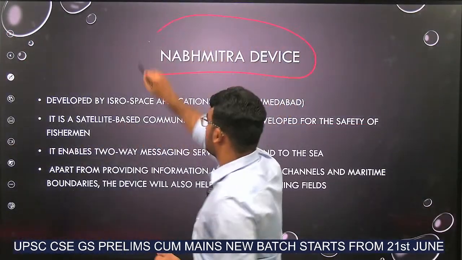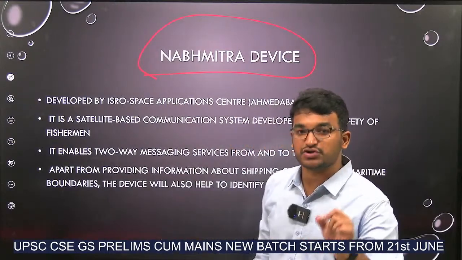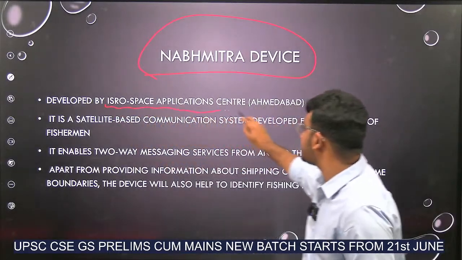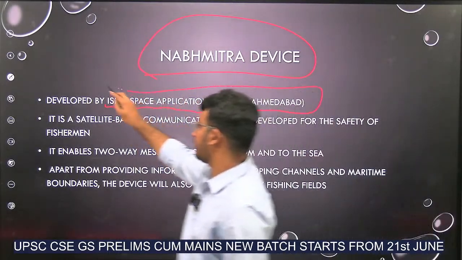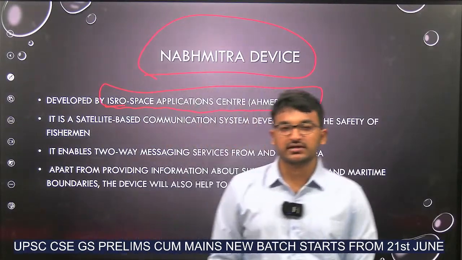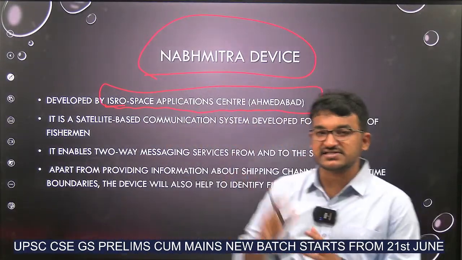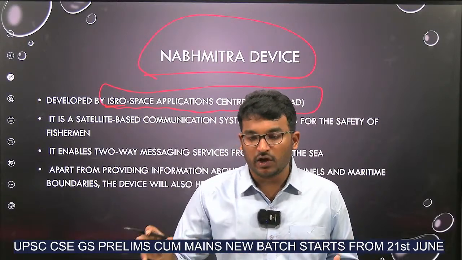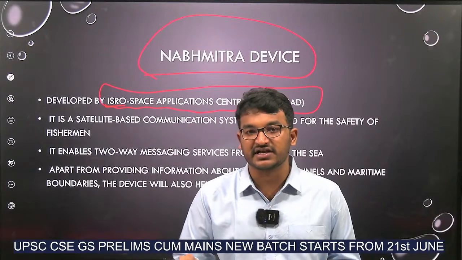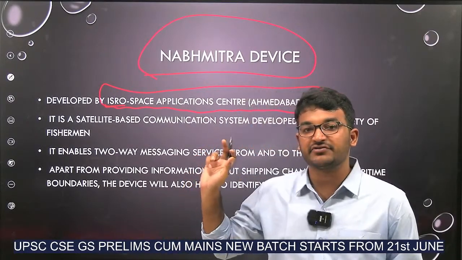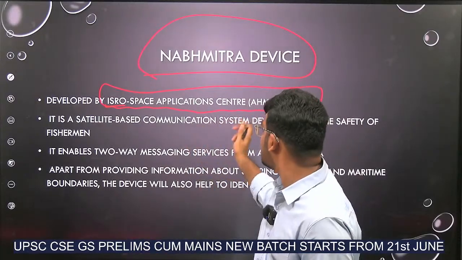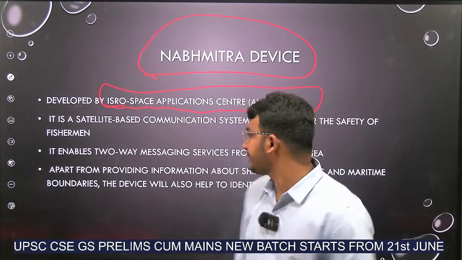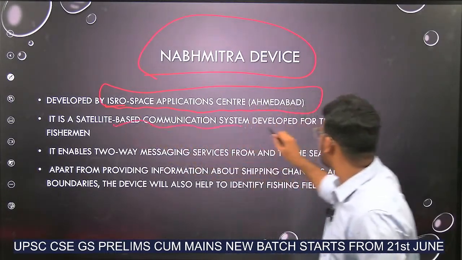NavMitra device. This is developed by one of ISRO's subordinate organizations, the ISRO Space Applications Centre, Ahmedabad. What is this NavMitra? The NavMitra device is a satellite-based communication system to provide safety warnings or details about the fishing areas to fishermen. It is developed by ISRO's Space Applications Centre based in Ahmedabad to help fishermen. Okay. Space satellite based communication system.